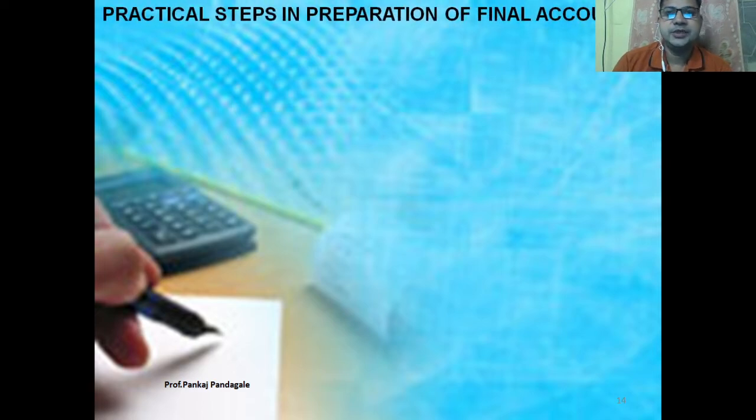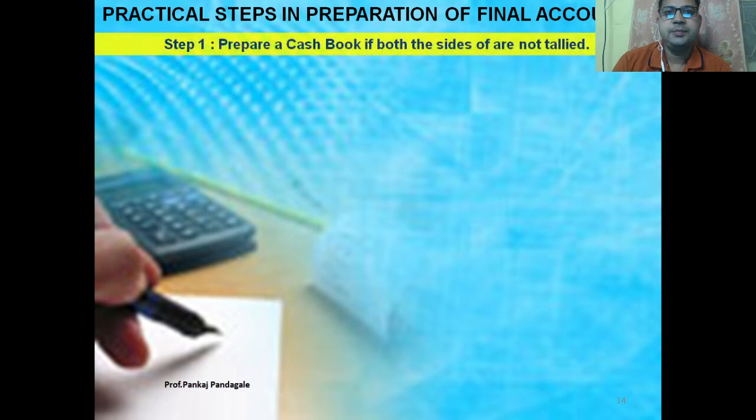Practical steps in preparation of the final account. Step number 1: prepare a cash book if both the sides do not tally. Under single entry systems, the proprietor or partnership firm prepares a cash book, but it does not tally. It means this particular cash book is not as per the rules and norms, so we have to prepare the cash book. Friends, you already studied the cash book in 11th and 12th standard, but let us discuss how they will prepare the cash book.